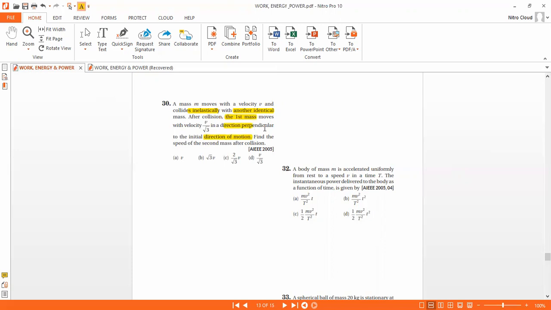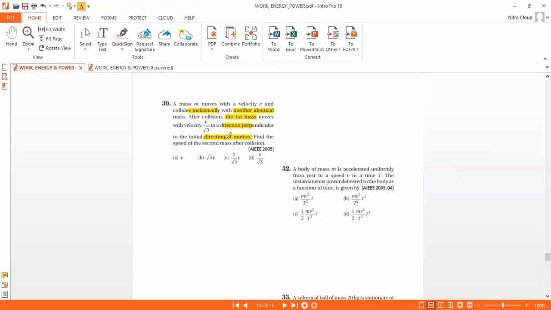Find the speed of the second mass after collision. Remember that in an inelastic collision, momentum will be conserved, but energy will not be conserved.